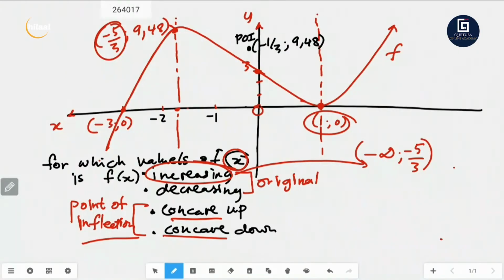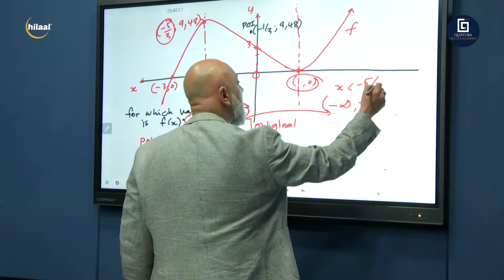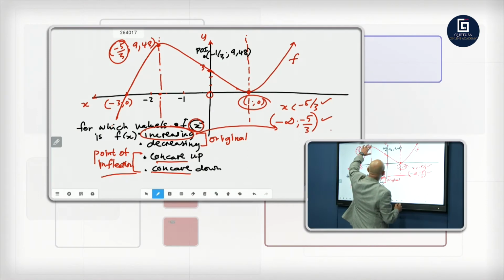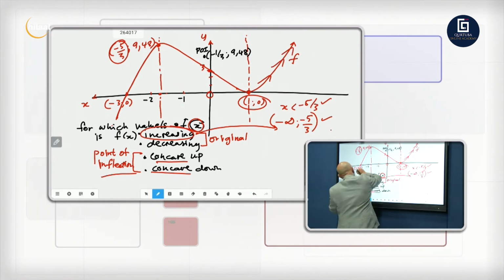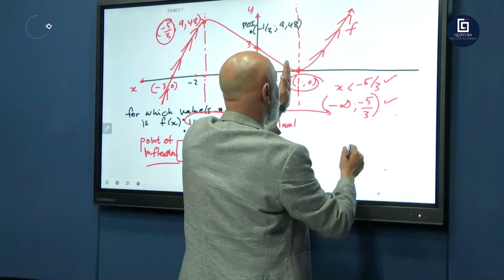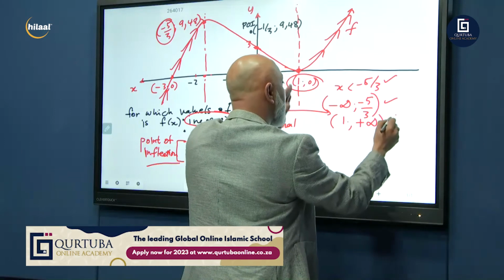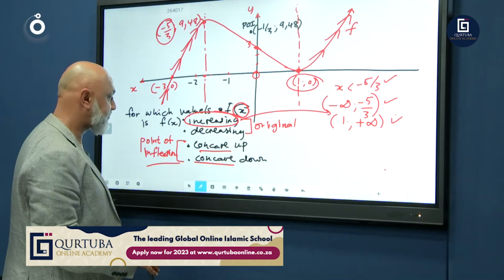You can say for x less than minus 5/3, no problem. Both of them are correct, right? Then it goes decreasing, decreasing, then it stops, then it goes increasing again. It's increasing again from 1 to positive infinity. That's where it's increasing. And that's 1 mark or 2 marks in your paper.